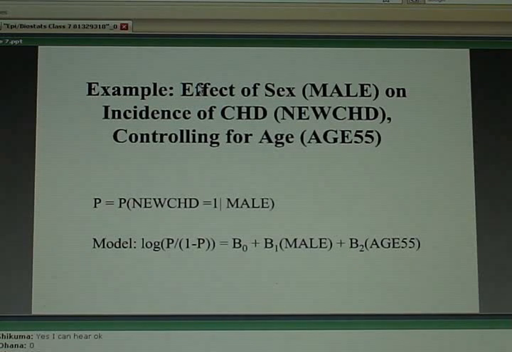Look just among men and look at old men versus young men, and then look just among women and compare old women versus young women. That's what the B2 term is representing, the conditional or the adjusted effect of age controlling for sex. So when you fit models like this, the coefficient of one term represents the effect of that risk factor on your outcome, controlling for what other factors are in the model.